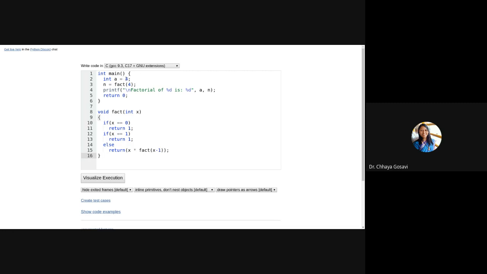So if the value of a is 0, the value of x will be 0 and it will return 1, and it will print factorial of 0 is 1. If the value of a is 1, the function will get called, the value of x will be 1, and it will return 1. If x is 2, these conditions will be false, so it will come here: 2 into factorial of 2 minus 1. So it will call factorial again with parameter 1 and it will return 1. So this function will return 1 and 2 into 1 will return 2.